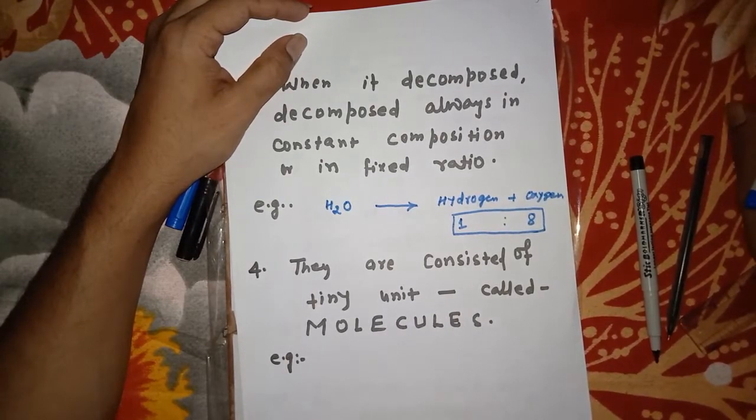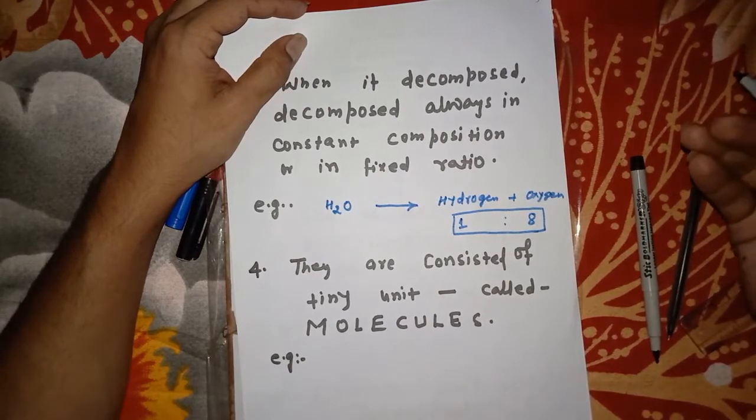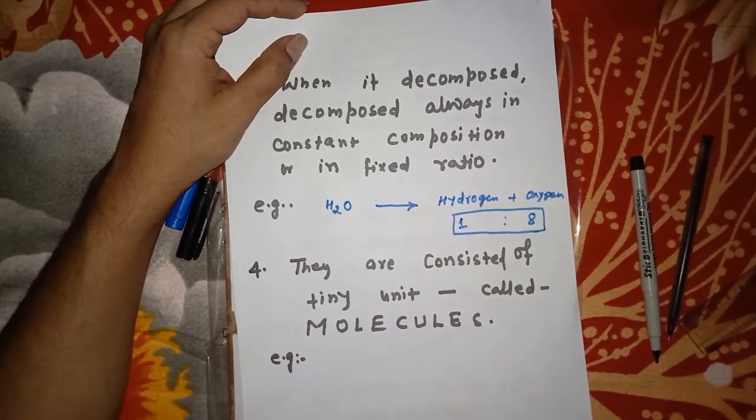This is the unique property: if you decompose it, whatever individual substances it breaks down into, they make a simple ratio with each other.